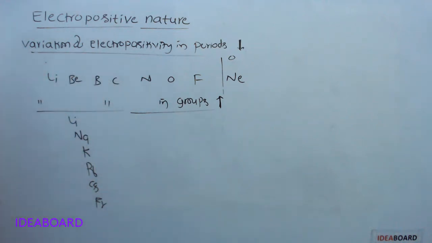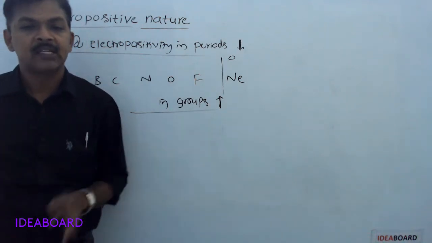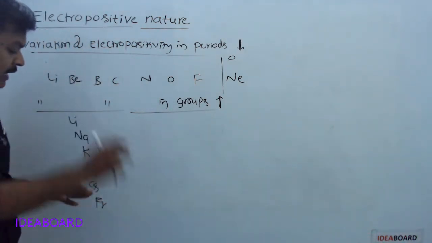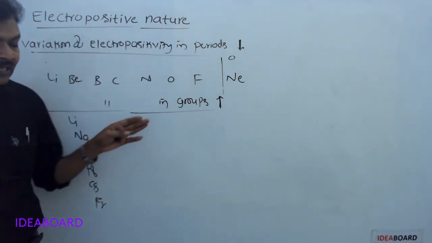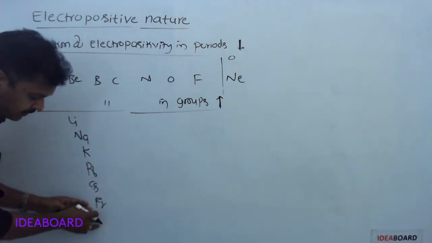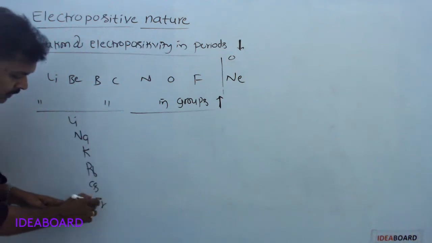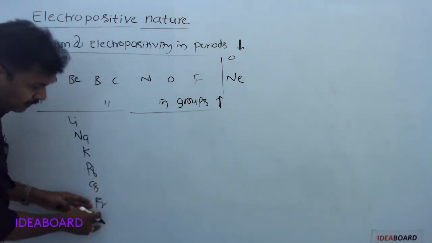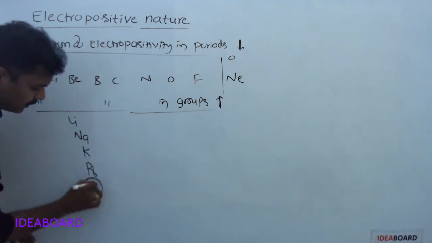In the periodic table, alkali metals are highly electropositive. Which element has the highest electropositive nature? Top to bottom, electropositive nature increases, so francium is the last element. But francium is a radioactive element, so before francium, cesium is there.